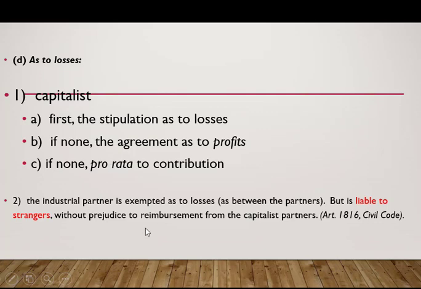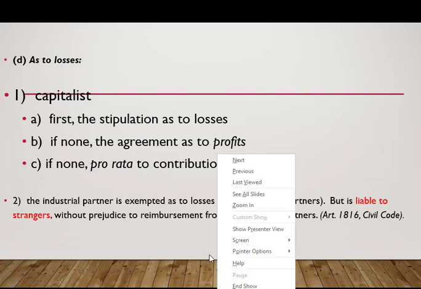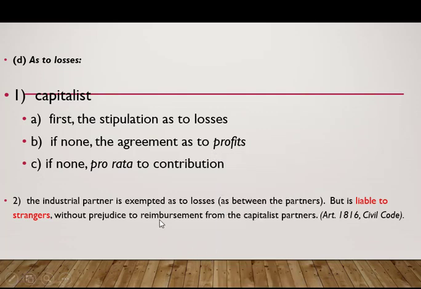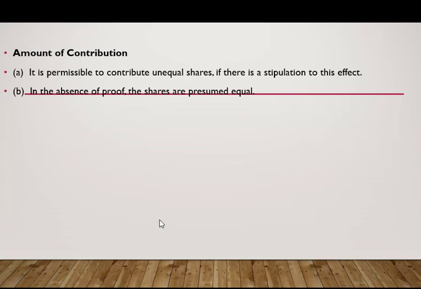So the industrial partner, if there would be a stipulation as to losses, that would be the one followed. However, in the absence of agreement, the industrial partner should not be liable for the losses. So exempted siya from losses. But he is liable to strangers, without prejudice to reimbursement from the capitalist partner.